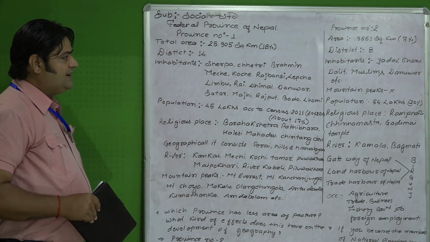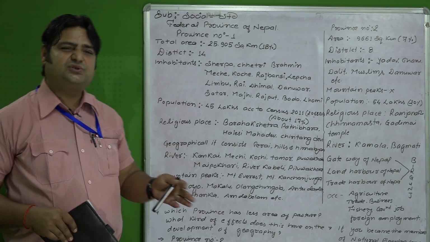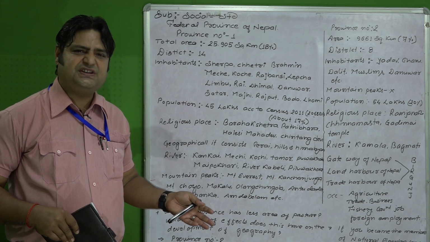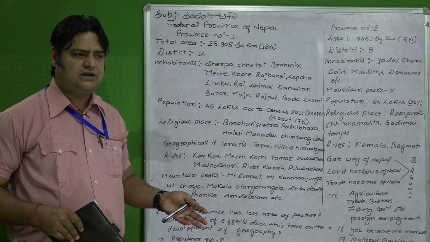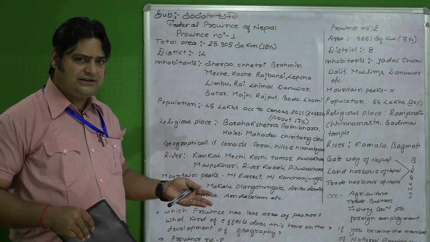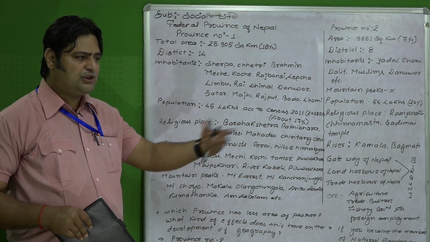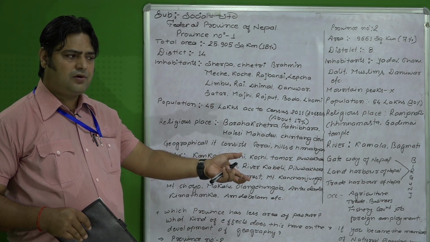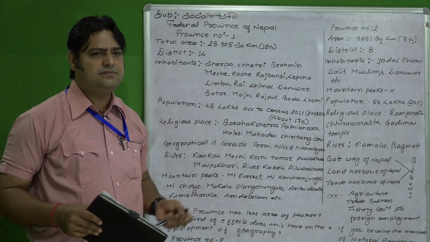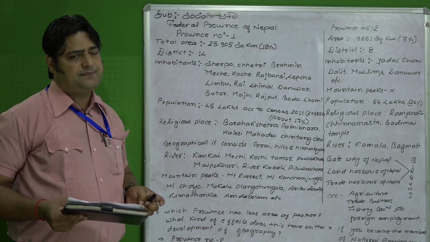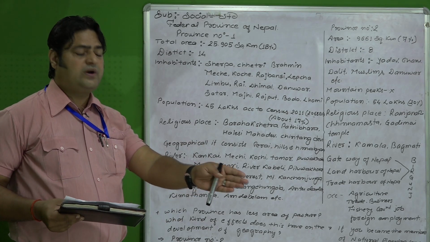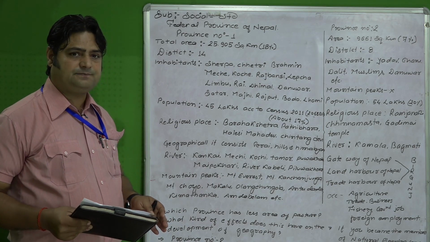And various social problems, evils, orthodoxy. Orthodoxy means superstitions, andhavishwas, still prevalent in this province. Like still there is practice of the Chaupadi Partha, Devki Partha, Kamara Partha, and vagera, means etc. Such problems are still prevalent in that province. That is also a hindrance, a barrier for the development work and activities in province number 6.